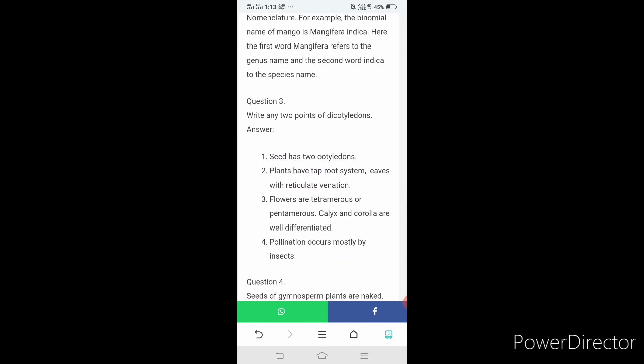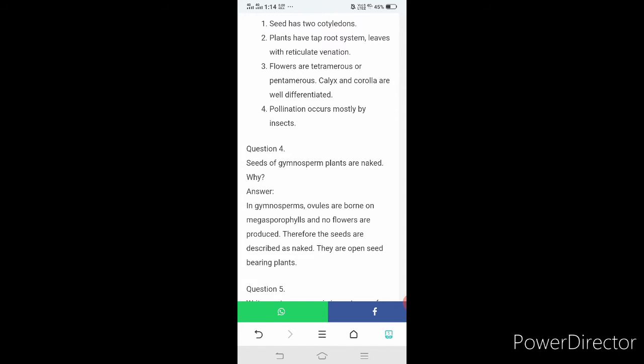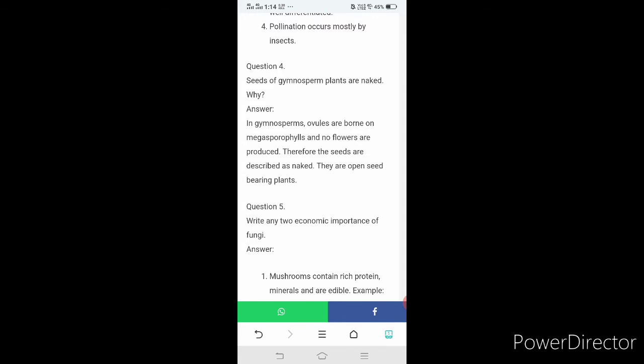The third question: any 2 points of dicotyledons. The answer is: seed has 2 cotyledons. Plants have taproot system. Leaves with reticulate venation. Flowers are tetramerous or pentamerous. Calyx and corolla are well differentiated. Pollination occurs mostly by insects. Seeds of gymnosperm plants are naked. Why? The answer is, in gymnosperms, ovules are borne on megasporophylls and no flowers are produced. Therefore, the seeds are described as naked. They are open seed bearing plants.